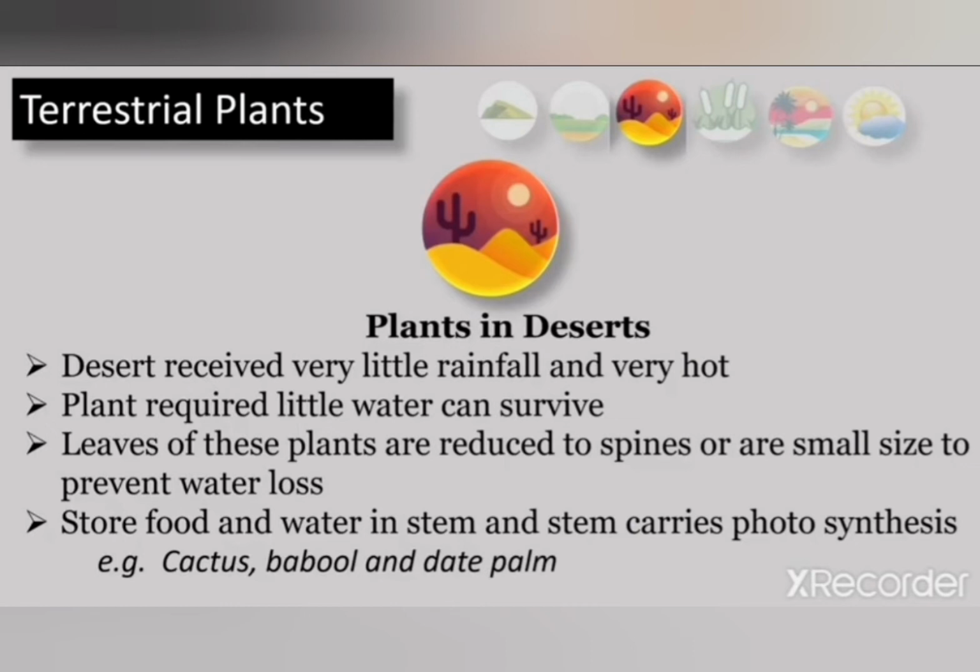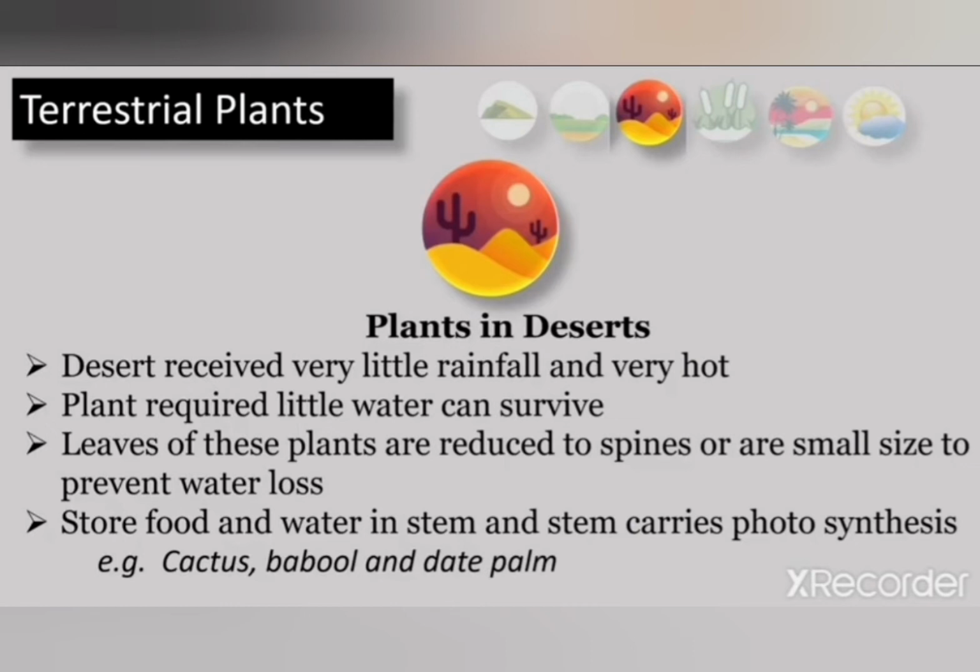Okay student, the leaves of these plants are reduced to spines to prevent the loss of water. These plants store food and water in the stem. The plants growing in desert store food and water in the stem, and the stem carries out photosynthesis.